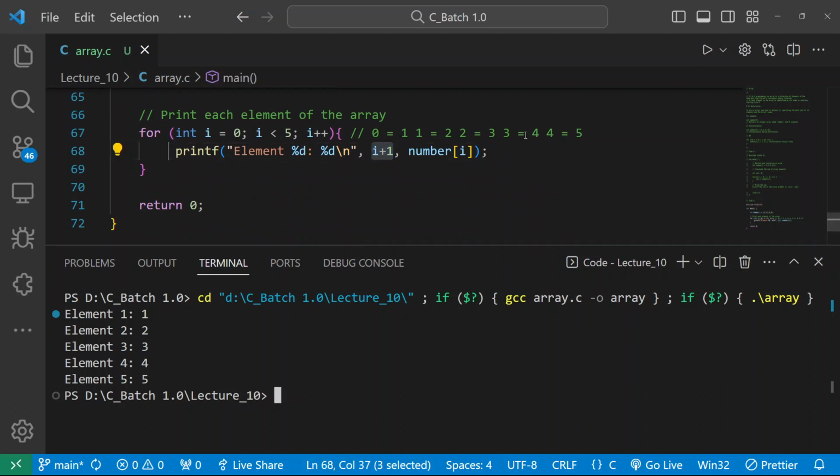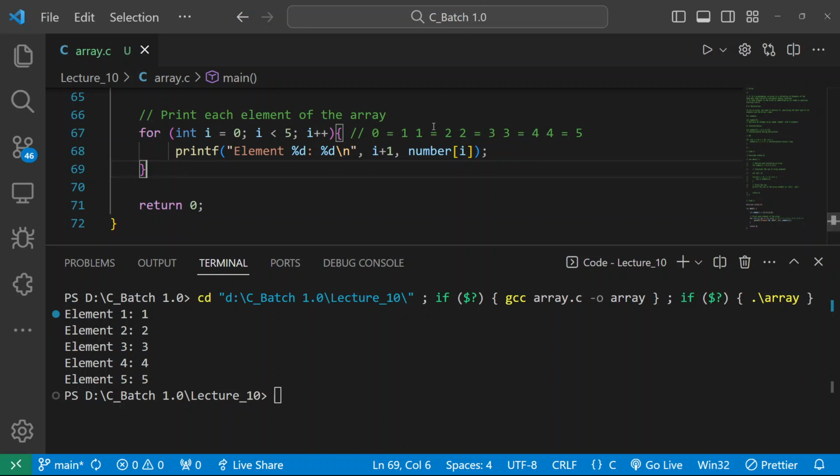A very simple thing. I have explained it earlier also. Please let me know why I have written i plus one. I made your work a little bit confusing. Why have I written i plus one? Anyone? Zero plus one equals, yeah, yeah.